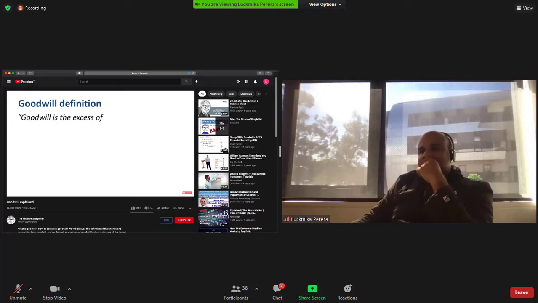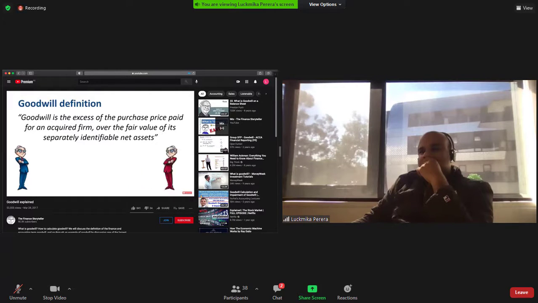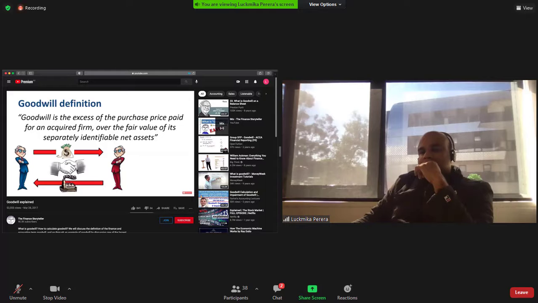Goodwill is the excess of the purchase price paid for an acquired firm over the fair value of its separately identifiable net assets. Let's illustrate the definition of goodwill with an example. The businessman in the blue suit and the businessman in the red suit come to an agreement. Blue pays a larger sum of money to red, and in return red transfers the ownership of a factory to blue. How does goodwill come into this picture?